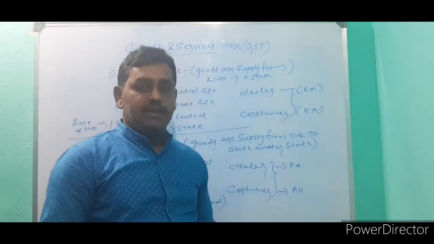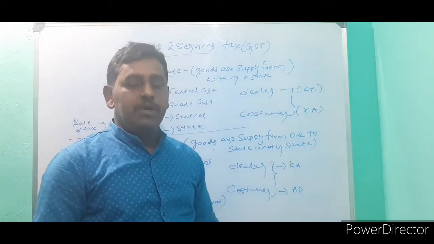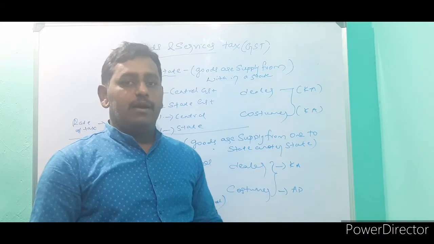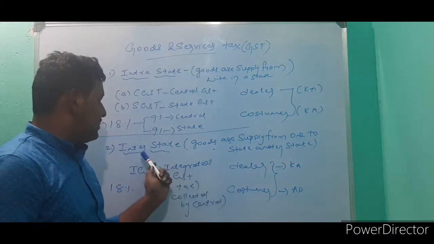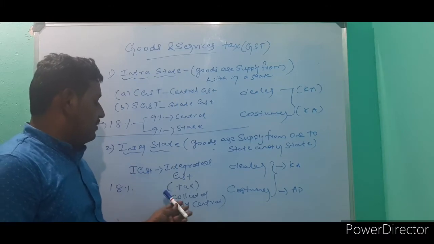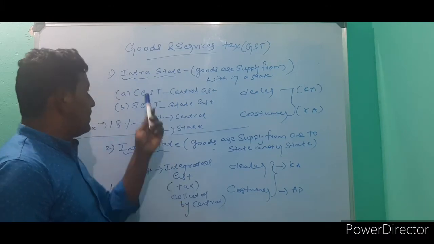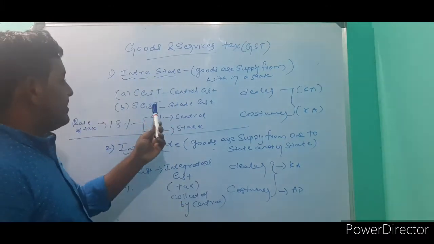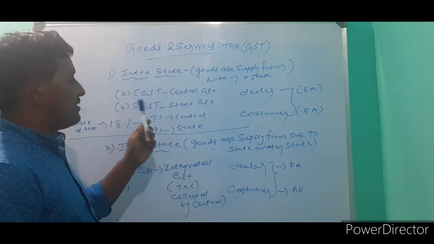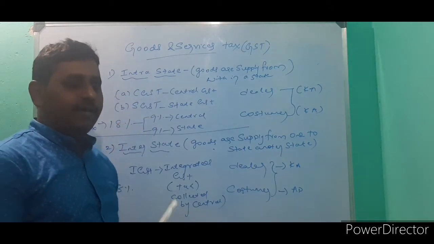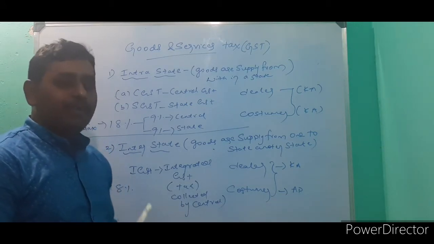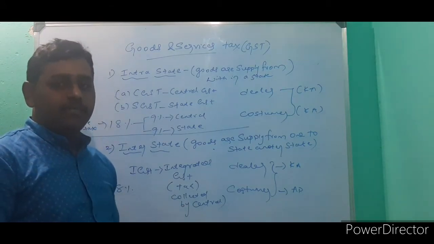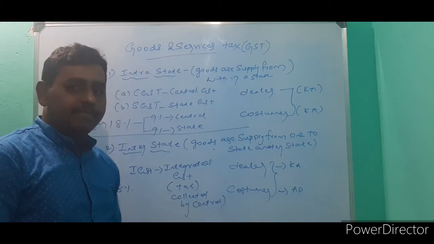After collecting, the central government distributes the amount to the state governments according to their laws. So in an interstate transaction, GST is collected by the central government. In an intrastate transaction, GST is collected by both the central government and state government equally. Okay? While you are going to solve the problems, you will understand better.